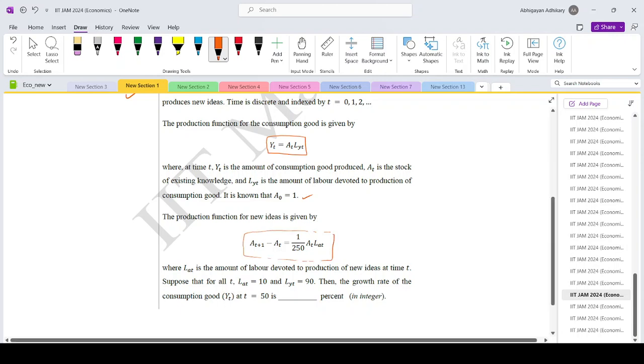And L_At is the amount of labor devoted to the production of new ideas at time t. Suppose for all t, L_At equals 10 and L_Yt equals 90. Then the growth rate of consumption at t equals 50 is how much?